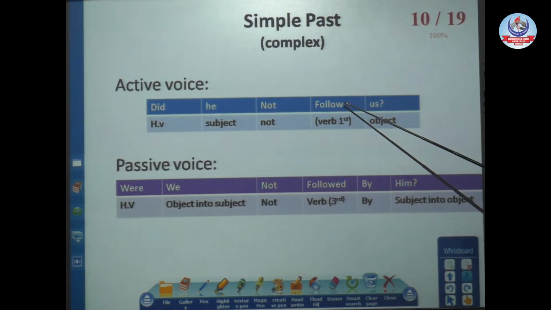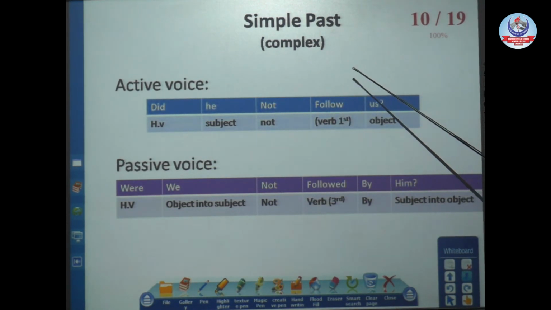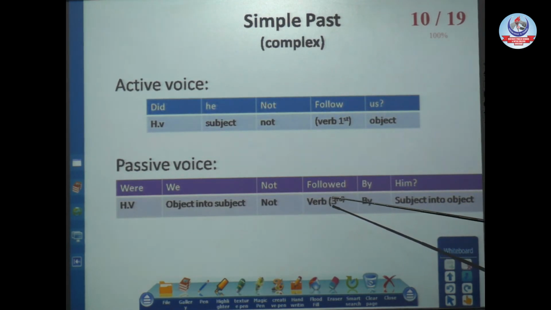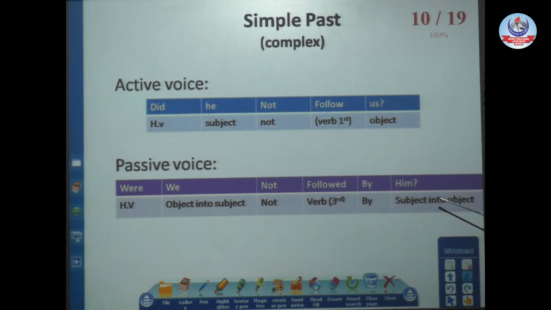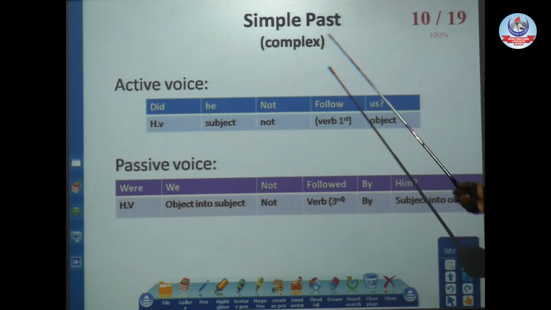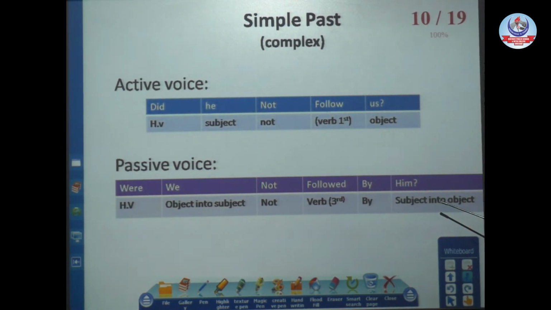You will see here is not. Same in the passive, after the subject not. Then here is the first form of the word because it's the active voice. But in the passive voice we have already discussed that always the third form of the verb is used. So here is the third form of the verb: Were we not followed, then addition of by as a preposition, and then at the end our subject into object, him: Were we not followed by him. He is the subject, but here it's an object, so it will also change its case from subjective to objective.